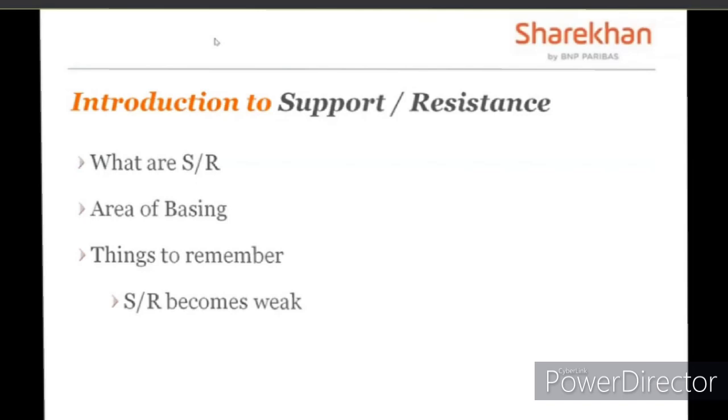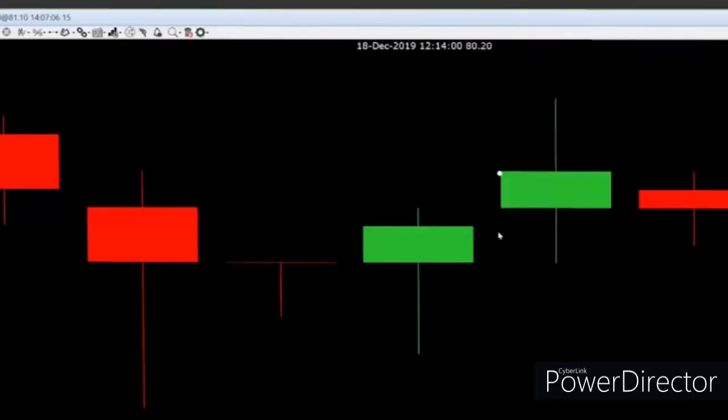More chances to break, at least as compared to the first time. The exact same concept applies to support and resistance. Think about the prices as a hammer. Think about support and resistance as a wall. So when the prices hit the support or resistance for the first time, chances are less that the prices might break the support or resistance, and possibly I would take a trade over there. But when the prices hit the support or resistance for the second time, chances are more that the prices would break it, and therefore I would avoid taking a trade there.